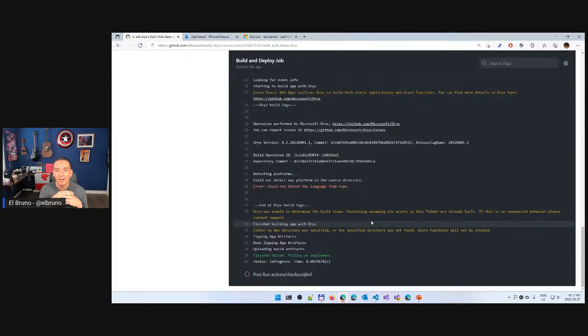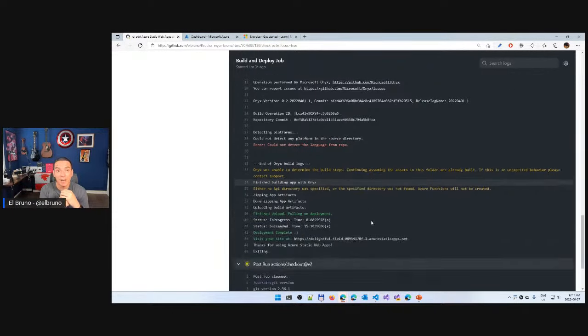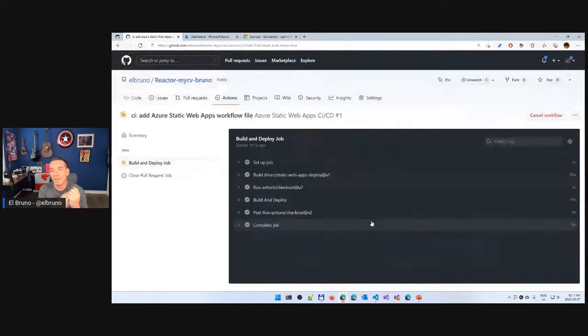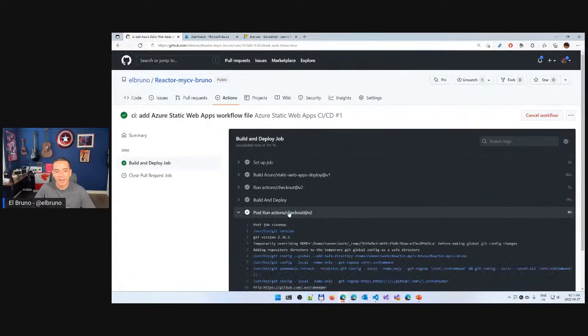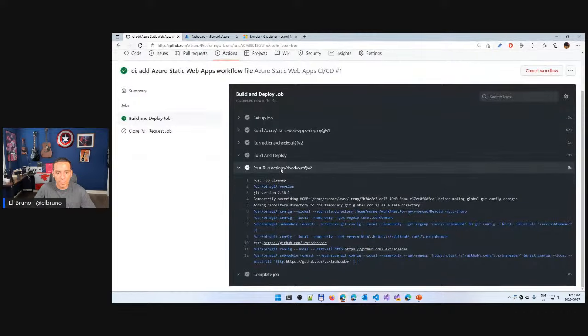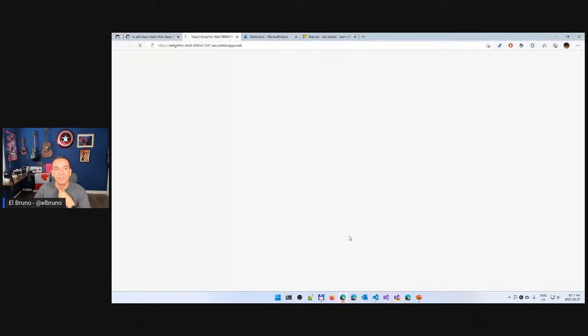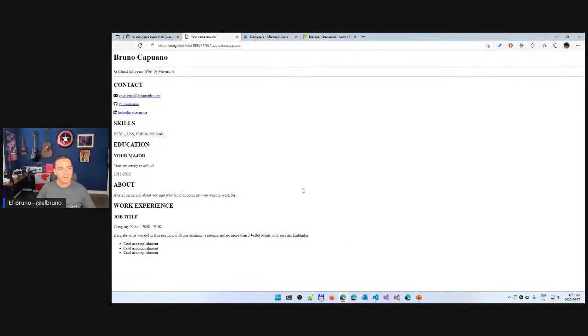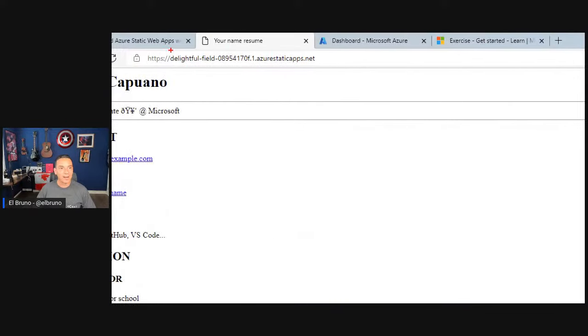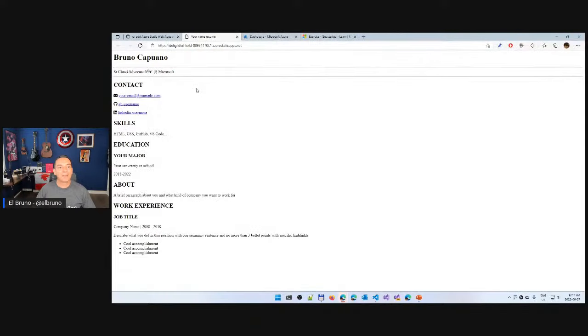I will get here the URL with my browser where I can basically start to check my online page. So everything is done. I have here the build and deploy. If I go here to the bottom, I will see that in this URL, and remember, it's a super crappy URL that's created as a static web app, I have my page.